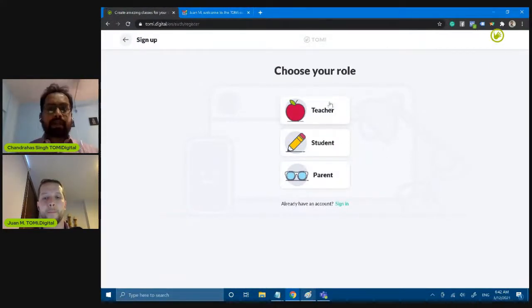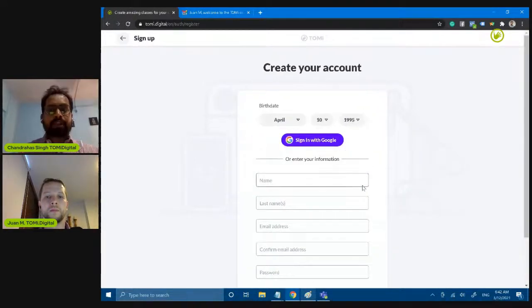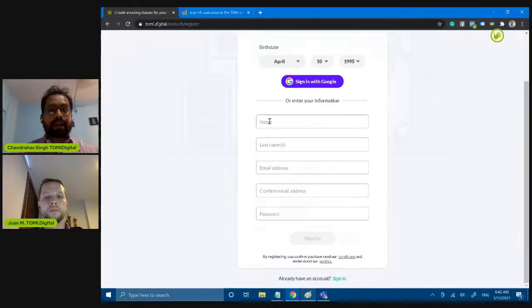Here what Juan is doing is that once he tries to log in, the platform is asking what role do you play. It's a first time process, just to make sure that you are not coming into the minor category. You can fill the date, showing that you are above 18 years old, and then the system would redirect us to the next window or the universe that we have of TOMiDigital. Either way, I can sign up using Google identity or the way you want.